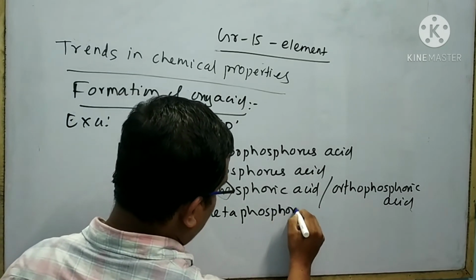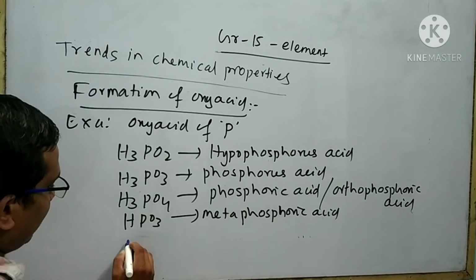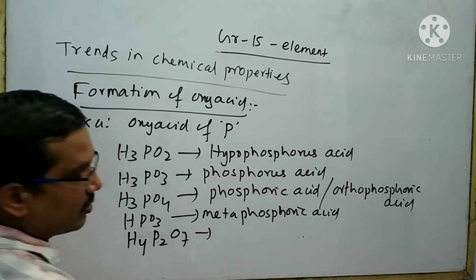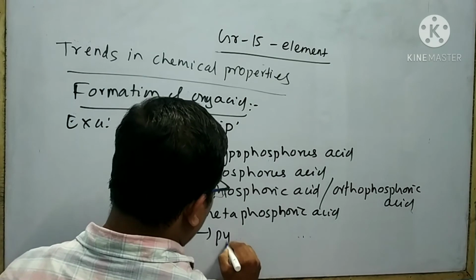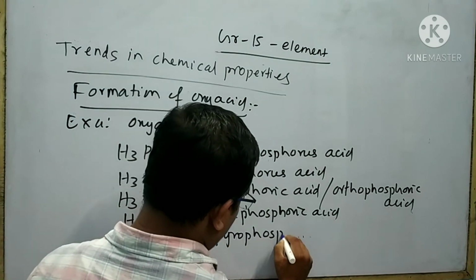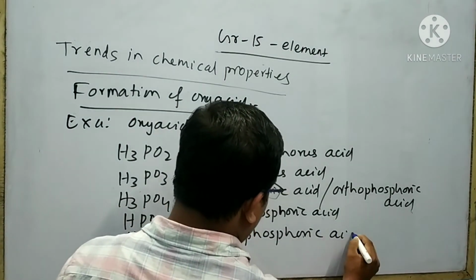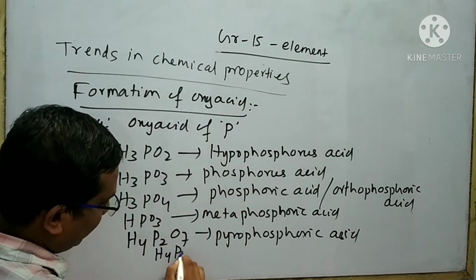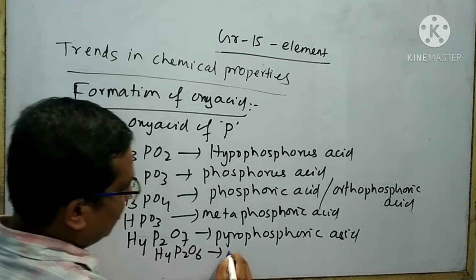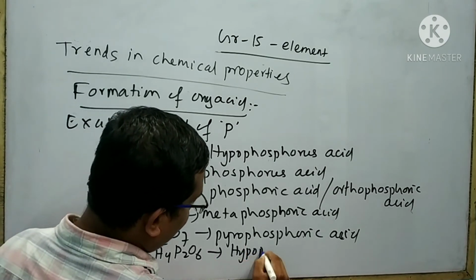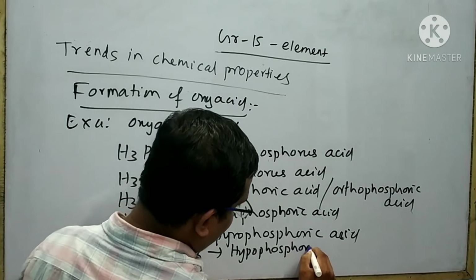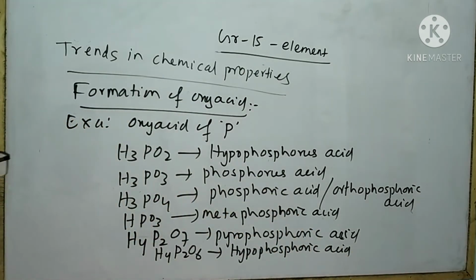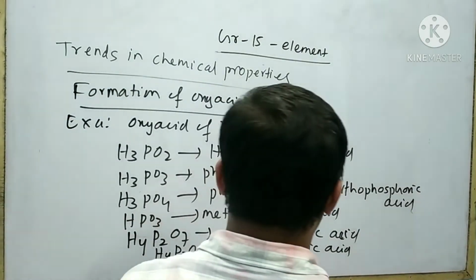Next is HPO3, that is called metaphosphoric acid. Next is H4P2O7, that is called pyrophosphoric acid. Next is H4P2O6, that is called hypophosphoric acid. These are the list of oxo acids of phosphorus.